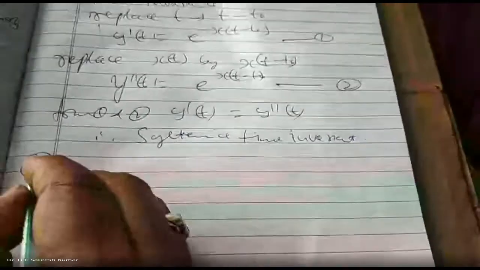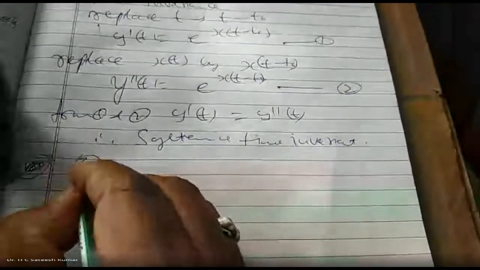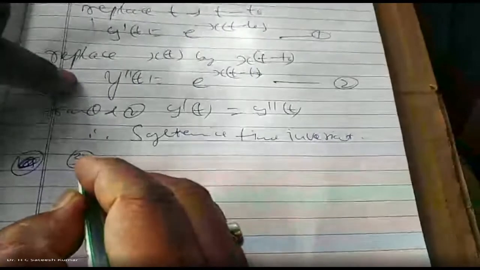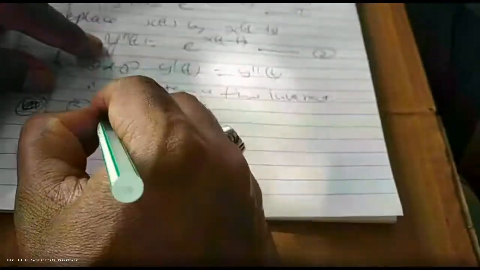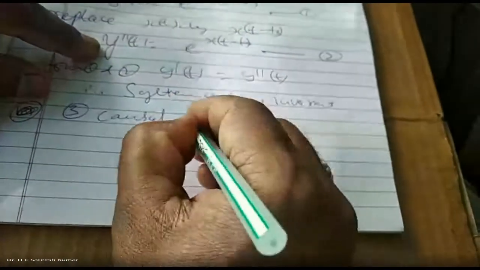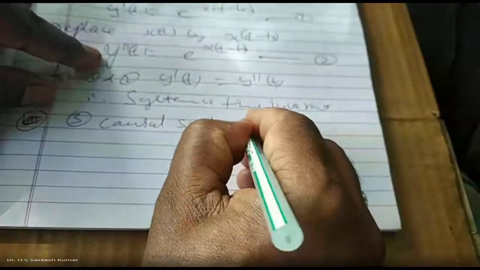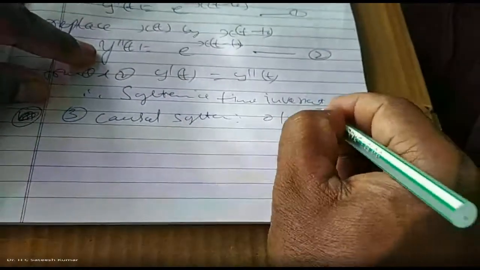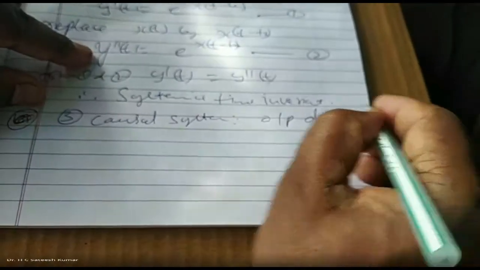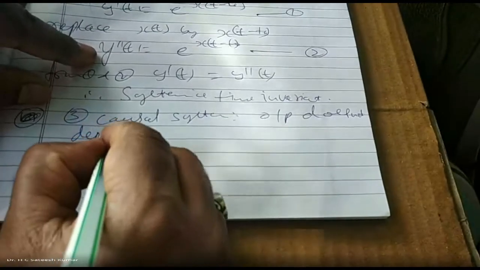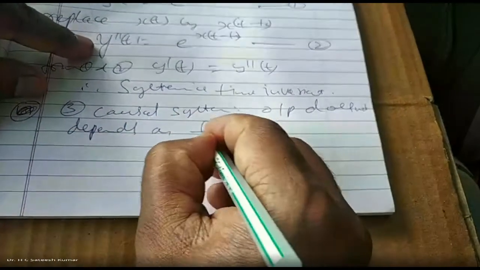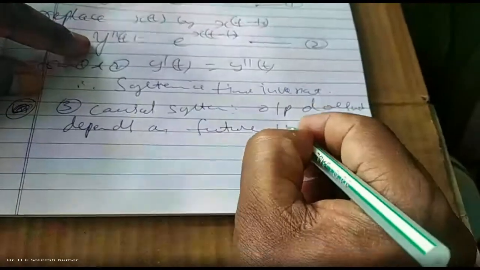Okay. So next, third one. Linearity, we got it. Time invariance. Causality: causal system, because output does not depend on future value of the input.